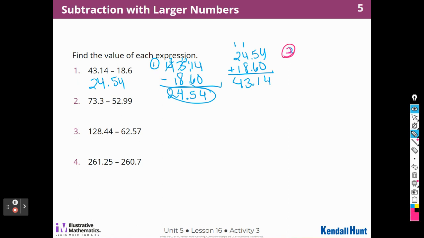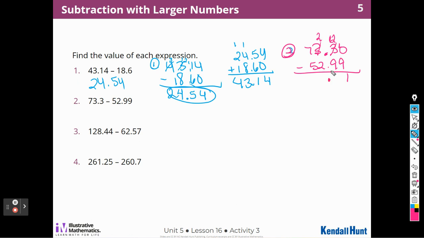Number 2, 73 and 3/10ths minus 52 and 99/100ths. I'm going to have to add a 0 here. So here's where I have to remember that 0 minus 9 is not 9, right? I cannot take 9 from 0. So I'm going to have to borrow from the 3 and make it a 2, and that becomes a 10. 10 minus 9 is 1. I can't take 9 from 2, so I'm going to have to borrow from this 3 and make it a 2, and that's going to become a 12.